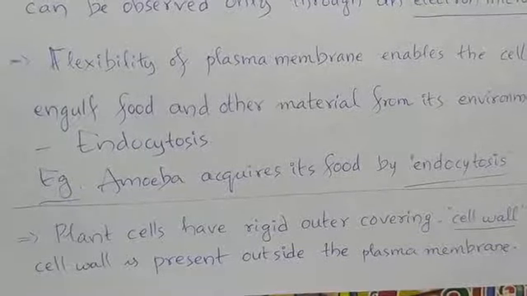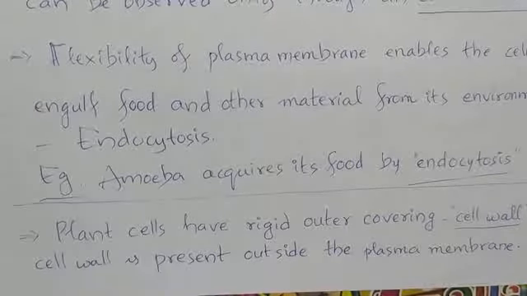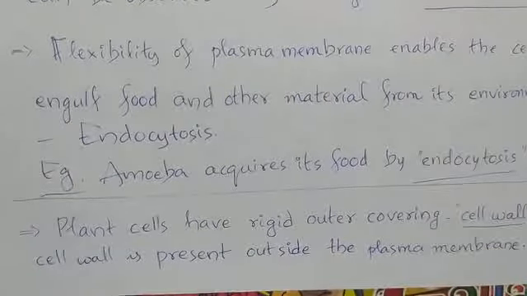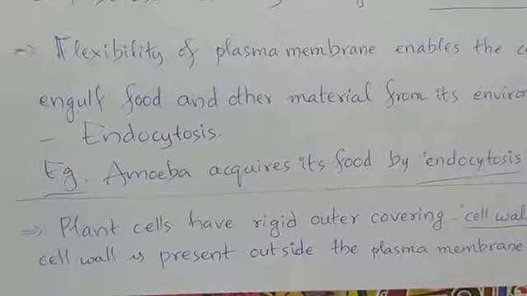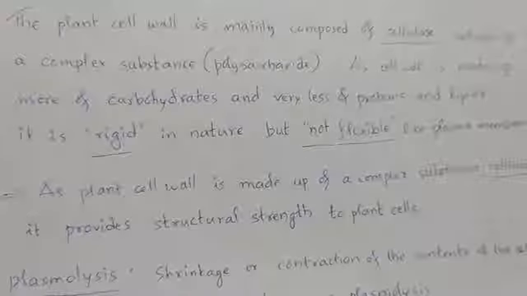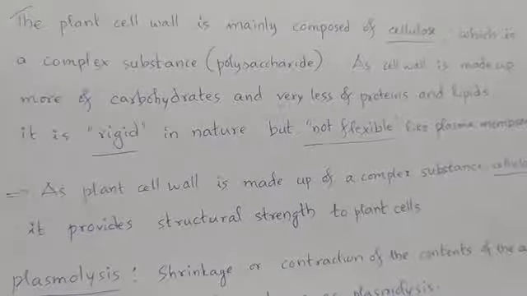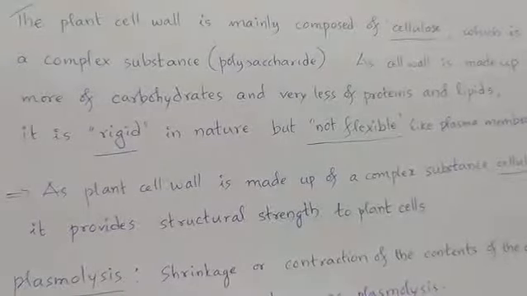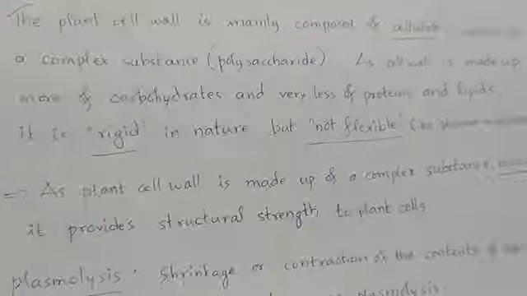Plant cells have a rigid outer covering which is known as the cell wall, and the cell wall is present outside the plasma membrane.